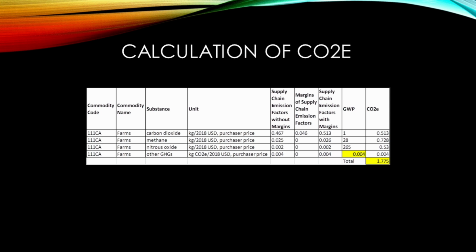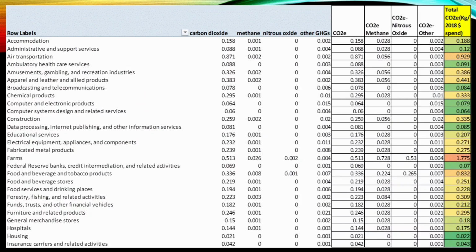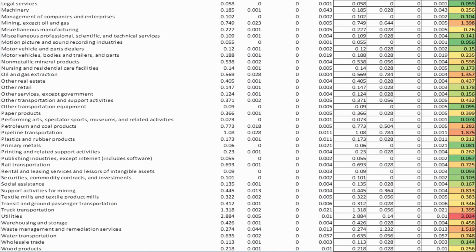Now, supply chain emission factors without margins is cradle to the point of production. Then we have emission from production to point of sale. The one which we will use is supply chain emission factors with margins, that is all emissions from cradle to point of sale. When you download the file or access it, you will see it in the worksheet. I have tried to calculate the emissions, and what you can do is see the factor highlighted in yellow that needs to be used for the GHG calculations. GHG and CO2e are interchangeably used, but it means the same here. See commodities which are high in GHG like air transport, farms, and also which are low like data processing, etc. Use these factors. Similarly, in the next, you can see minimum except oil and gas as the highest.